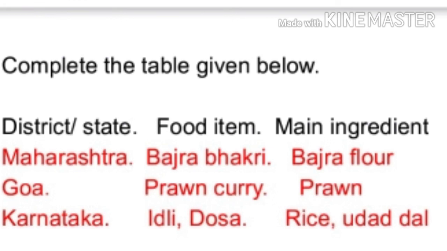The second state is Goa. The food item in Goa is prawn curry, and the main ingredient is prawn. The third state is Karnataka. The food item in Karnataka is idli dosa, and the main ingredient is rice urad dal.